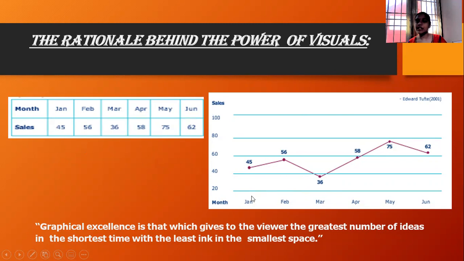But if you look at this graph, we can easily say that the month of May has the maximum sale. This is how representing data in a graphical manner helps us to understand the data in an easy format. So graphical excellence is that which gives the viewer the greatest number of ideas in the shortest time with the least ink in the smallest space.